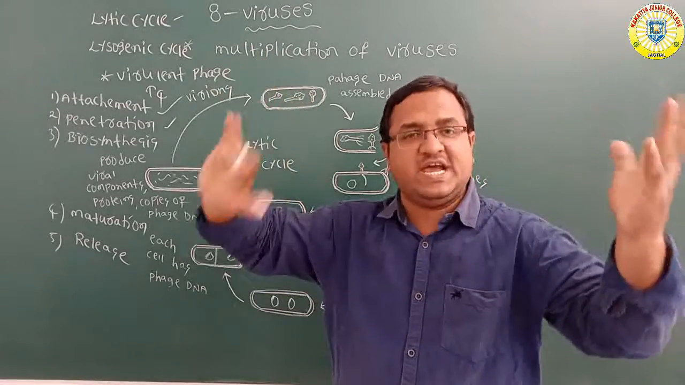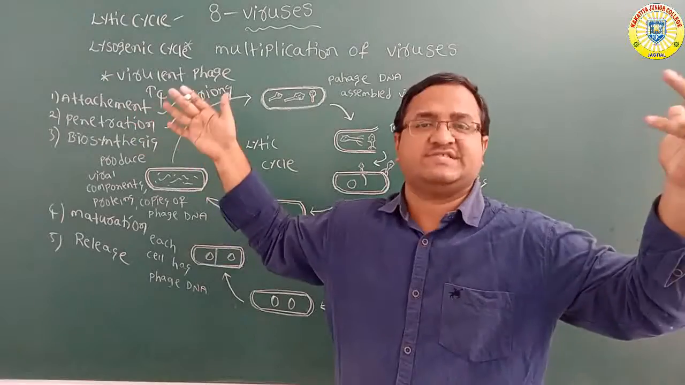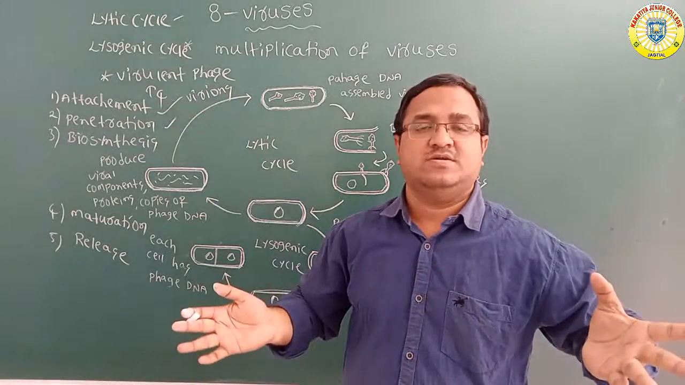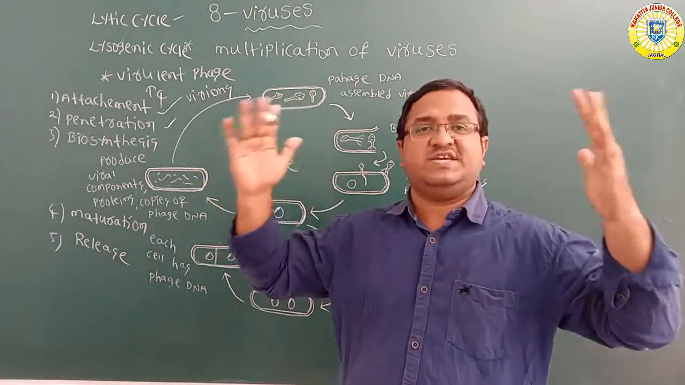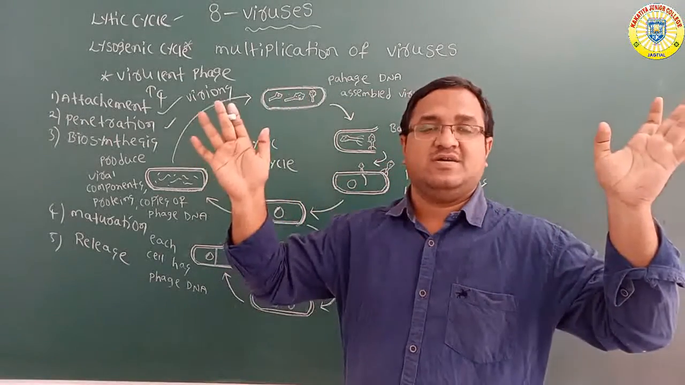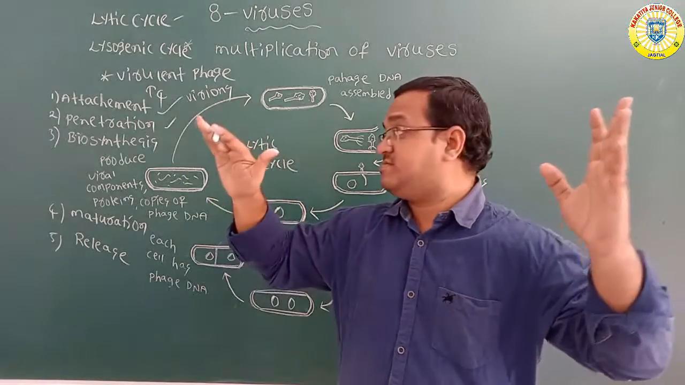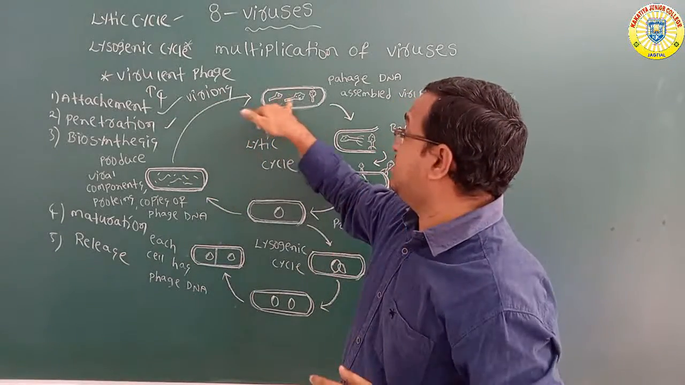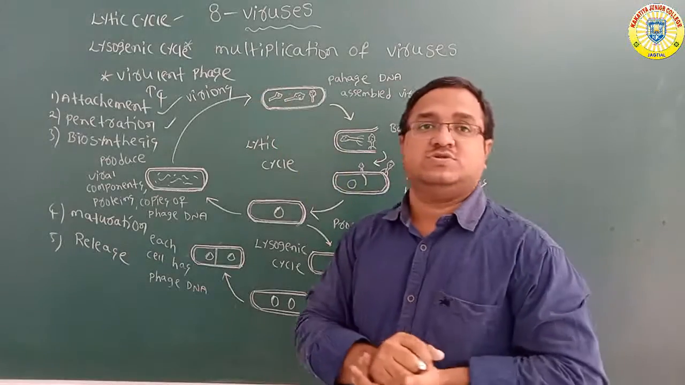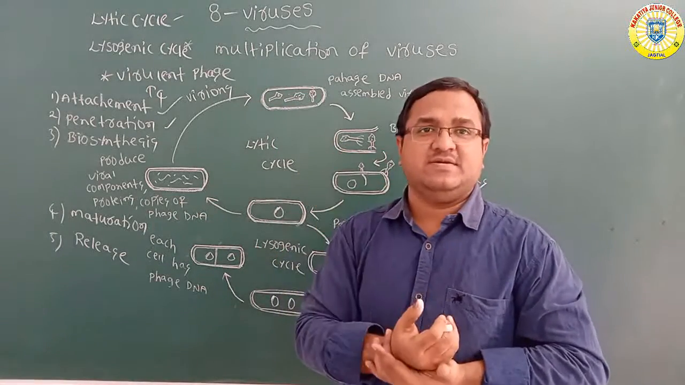So, bacteriophage DNA and capsids. Here so many phage DNAs are there, so many capsids are there. So here the phage DNA and capsid proteins are assembled into complete phage particles, virions. So many virions are produced here. That is maturation.